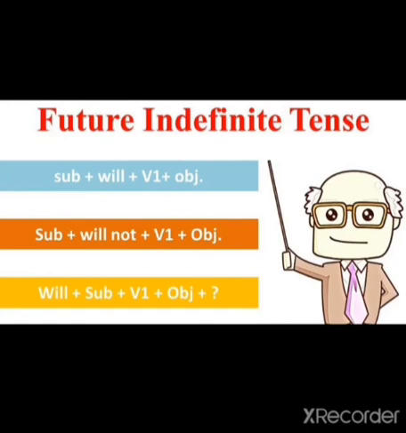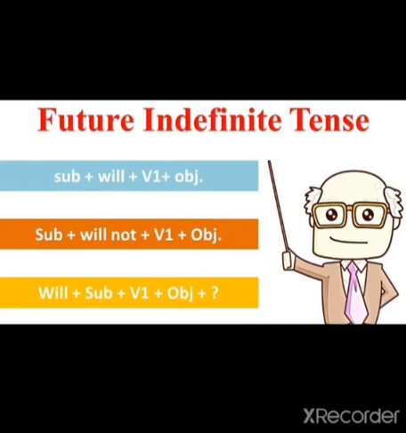Okay, now let's come to the formula. When we are going to make a future simple tense, this is the chart. There are three types of sentences. Affirmative sentences, assertive sentences or positive sentences, these are the same name. In these, no question is asked and a full stop comes. For example, I will go to market tomorrow. So this shows positivity. This is an affirmative sentence. So the formula for affirmative sentences: subject, then will, then verb with first form and then object.